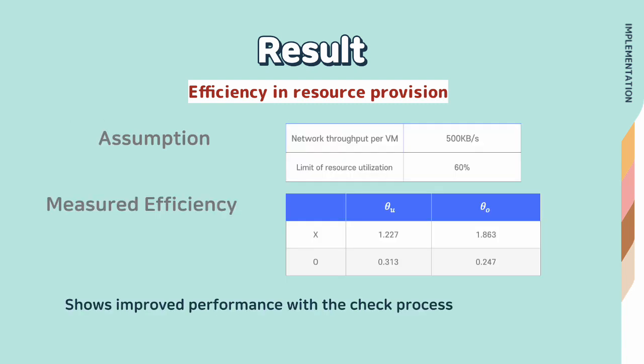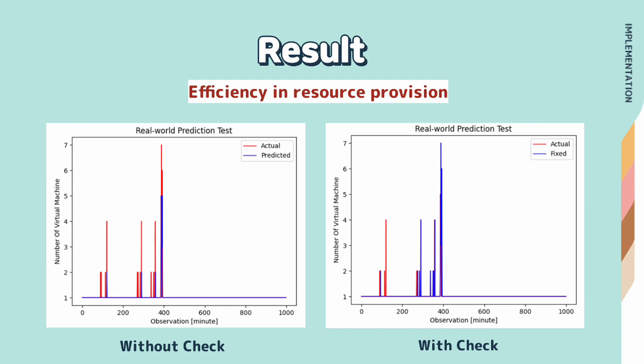And this is the result. Before measuring, we made an assumption that network throughput per VM is 500 kilobytes per second, and the limitation is 60%. It shows improved performance with the track process. In this graph, we can compare both results, and the one with the track process usually worked better than the other one.